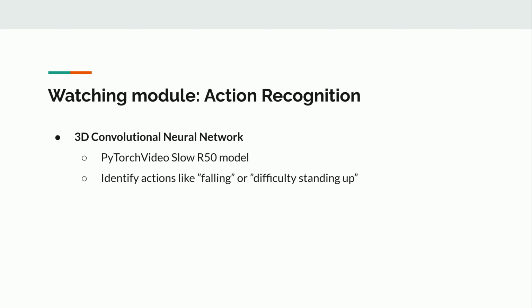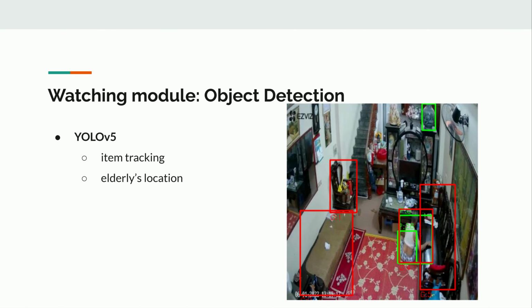are efficiently identified. In addition to detecting actions and postures, our system incorporates object detection using YOLOv5, a fast and accurate model widely adopted in real-time computer vision tasks. This module helps us accomplish two crucial goals. First, it enables us to track potentially hazardous items in the environment, such as furniture, sharp corners, or objects on the floor that might pose a risk for falls. Secondly, and more importantly, it allows us to locate the elderly person in the frame at all times.